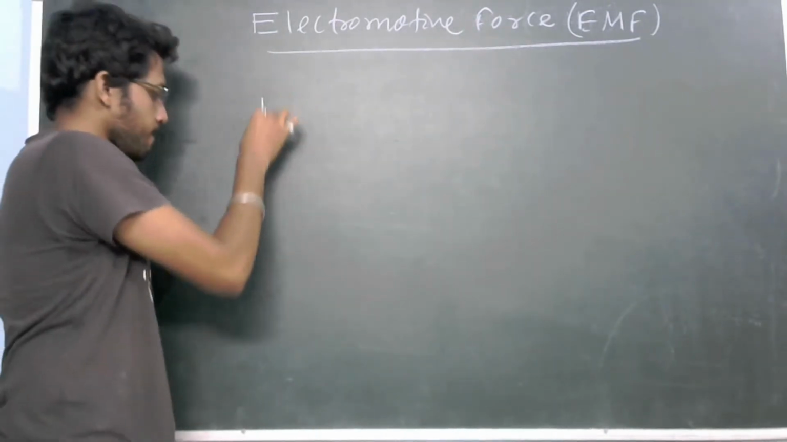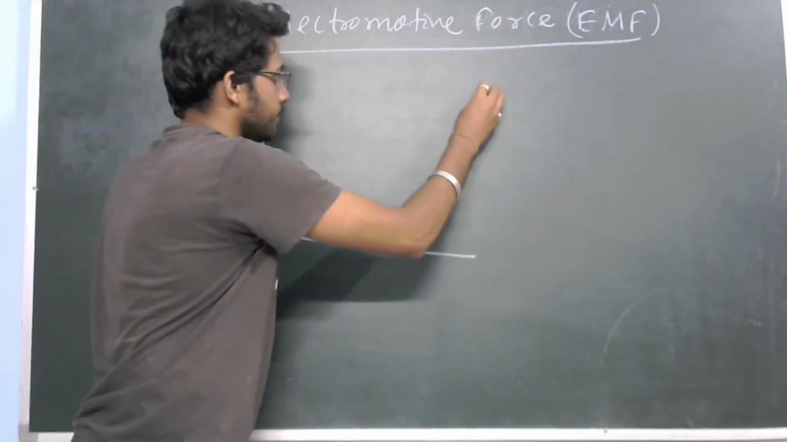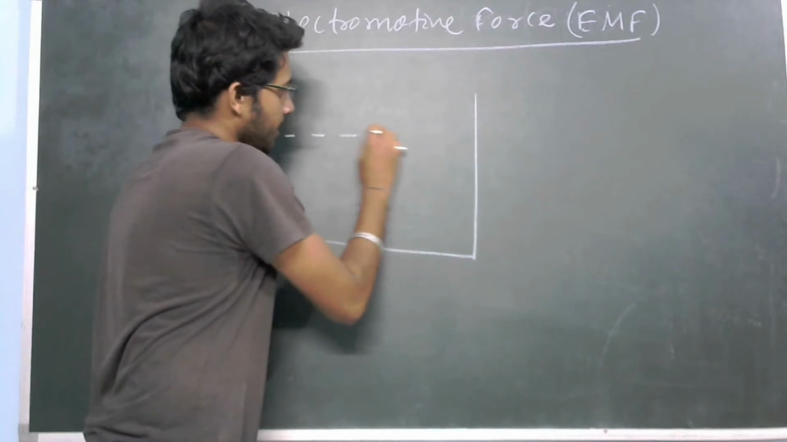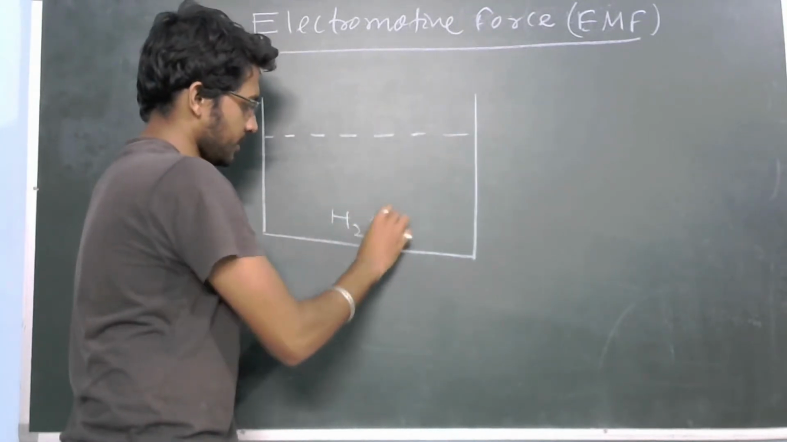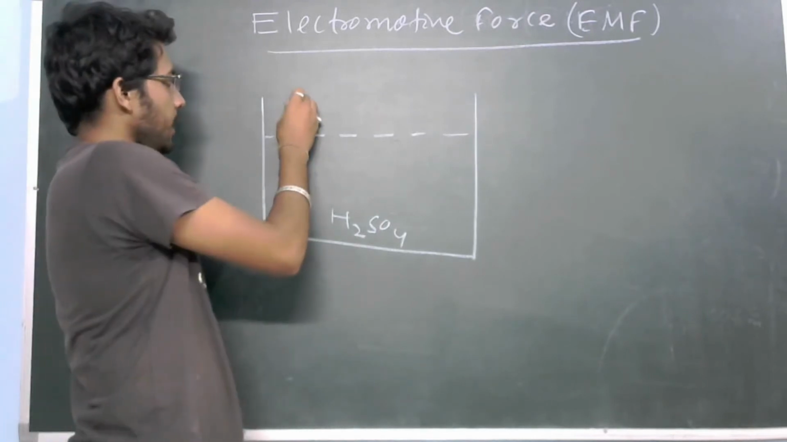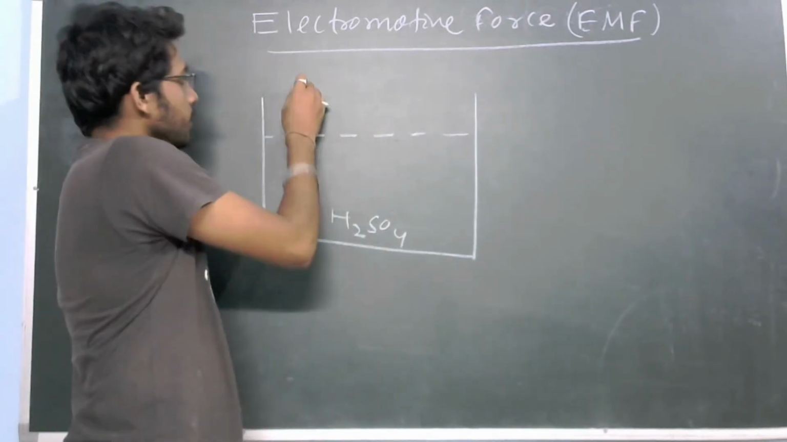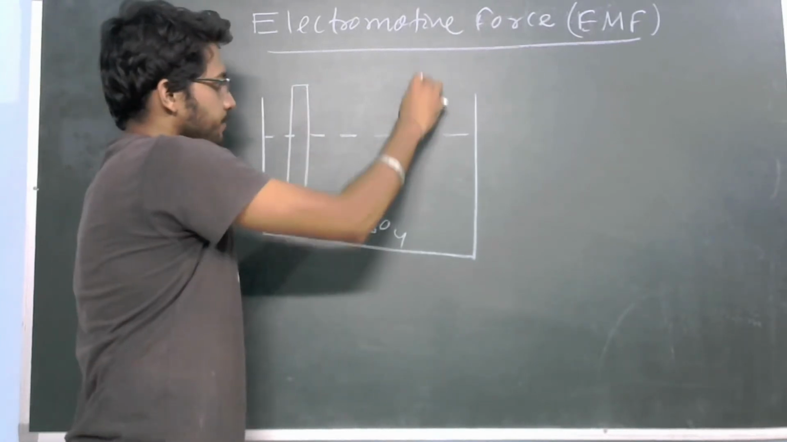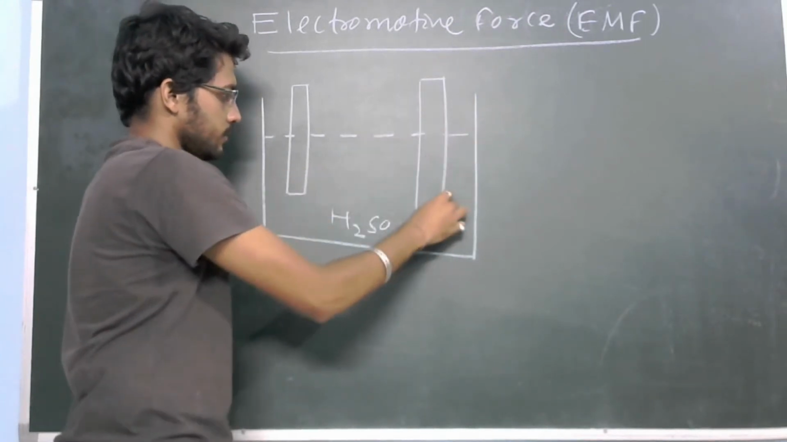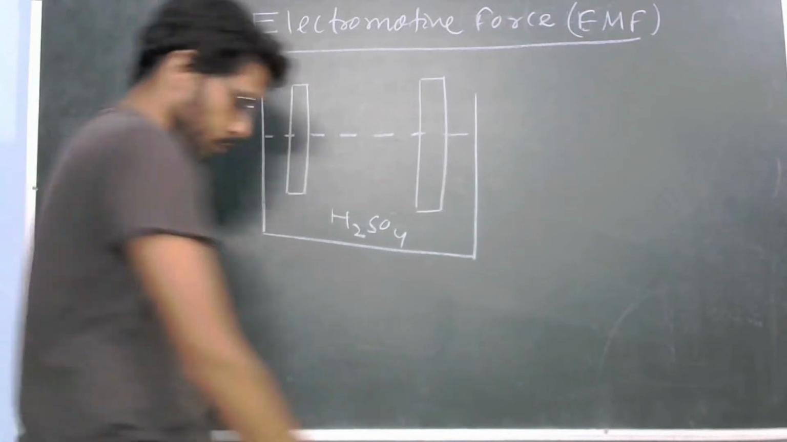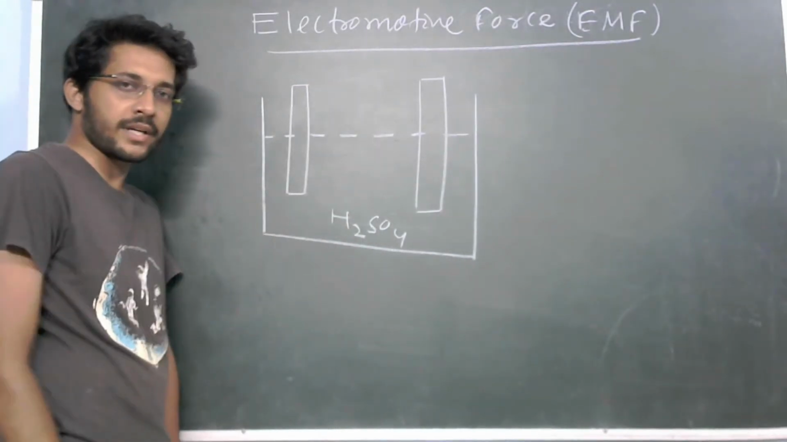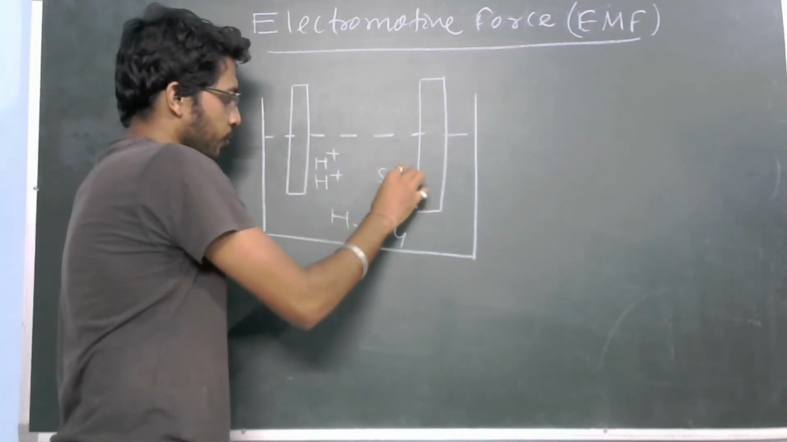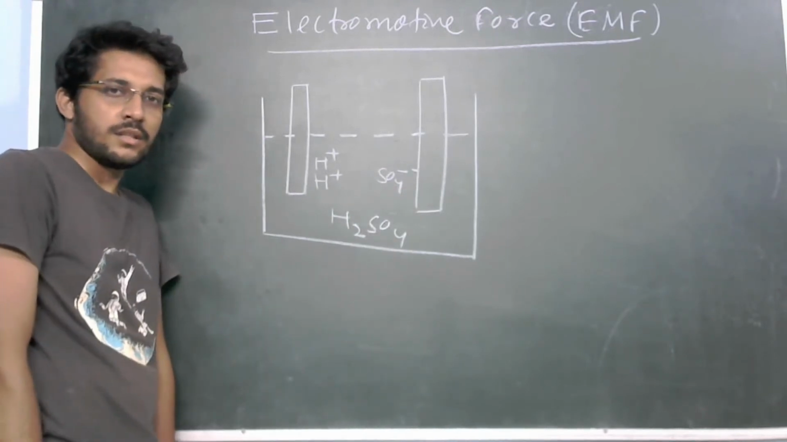Let us consider one electrolytic chamber which carries some electrolytes. Let us say, as per our example, it is H2SO4, and we are taking two electrodes, here one, here one. So what will happen when this H2SO4 will break? It will break into H+ and SO4 2-. This is the breaking. Clear?